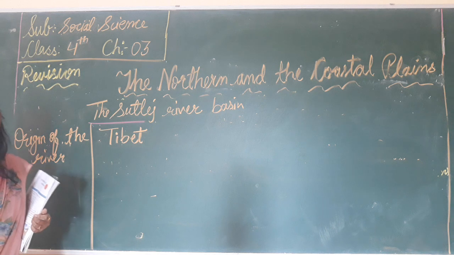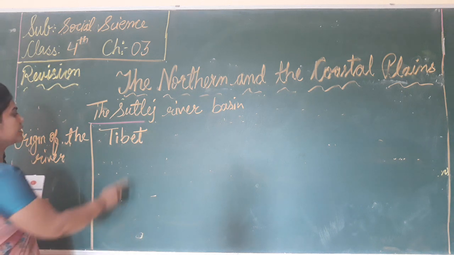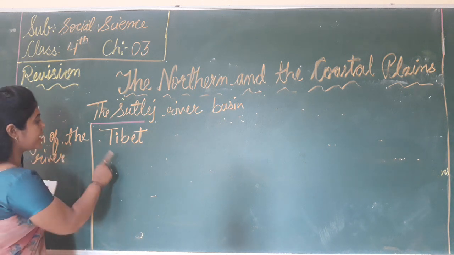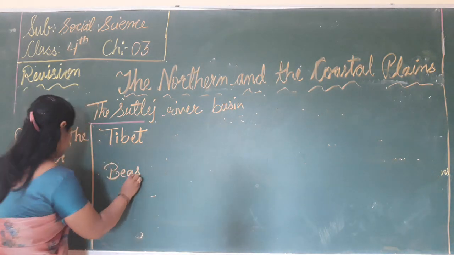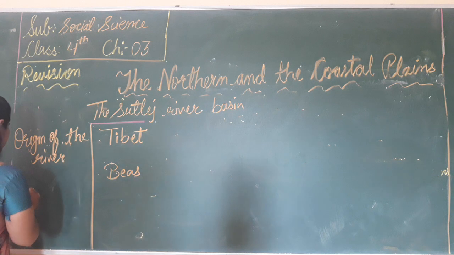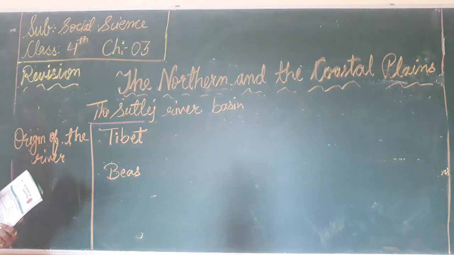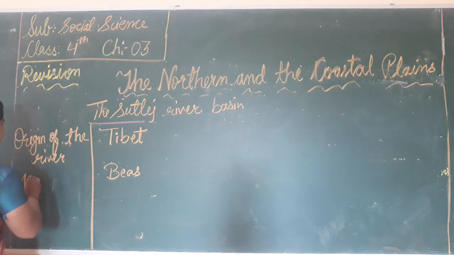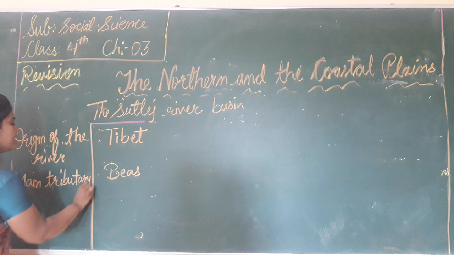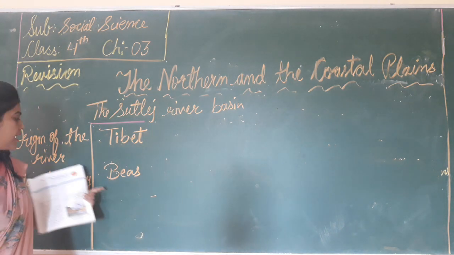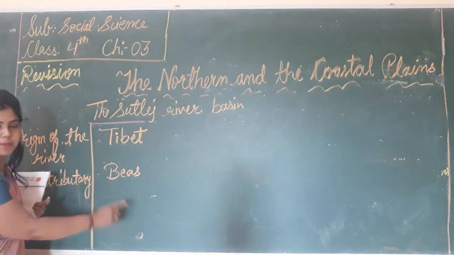The Satluj river originates in Tibet and its main tributary, that is the Bias.